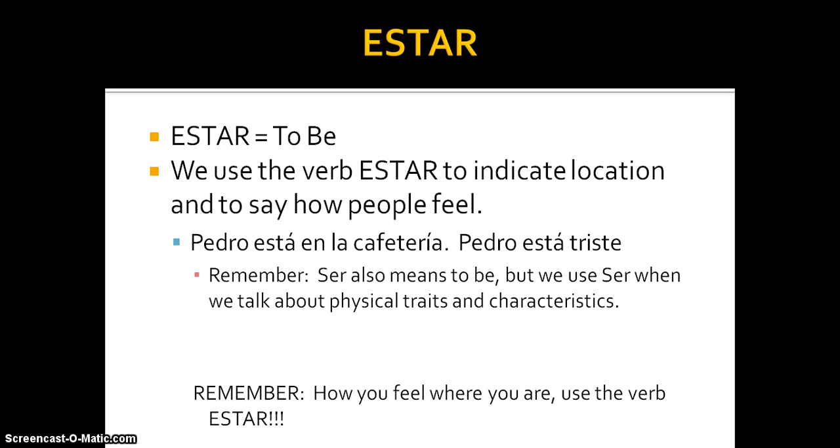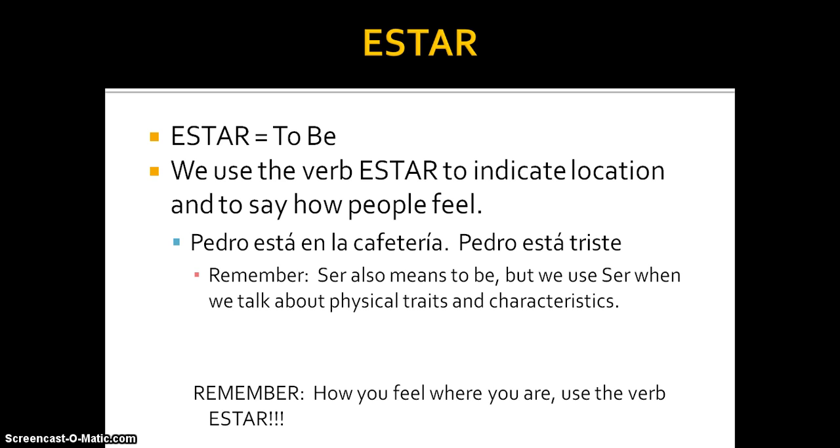Now remember, like you guys said before, ser also means to be. But we use ser when we talk about physical traits and characteristics. Once again, I could say yo soy alto, yo soy bajo, yo soy cómico. So physical traits and characteristics are only used with ser. Here's the dealio. Remember, how you feel and where you are, you always use the verb estar. Totally rhymes, isn't that cool? I'm sure you think it is.